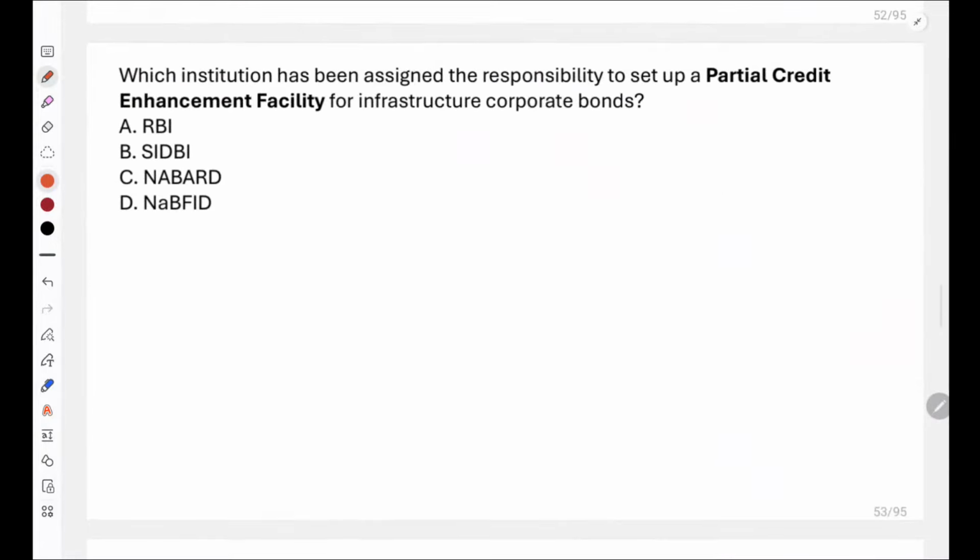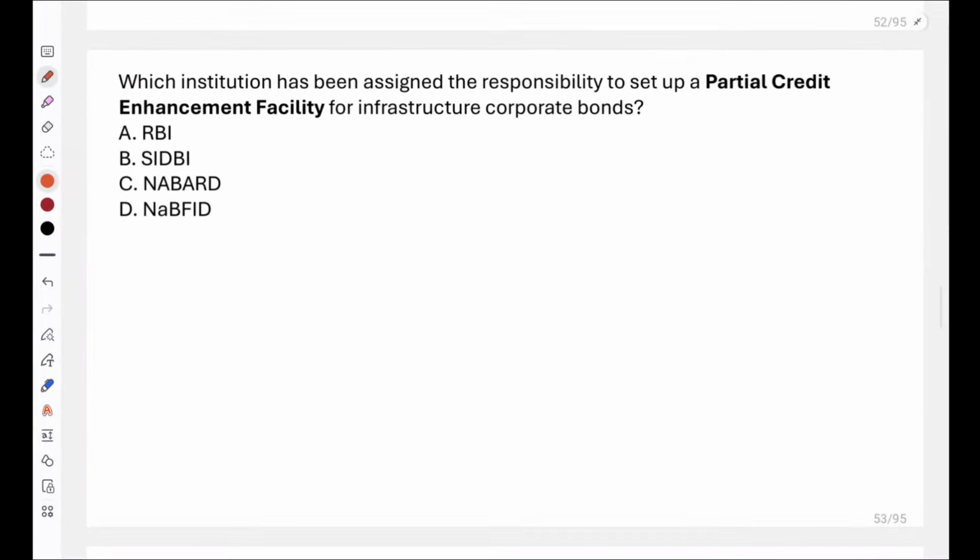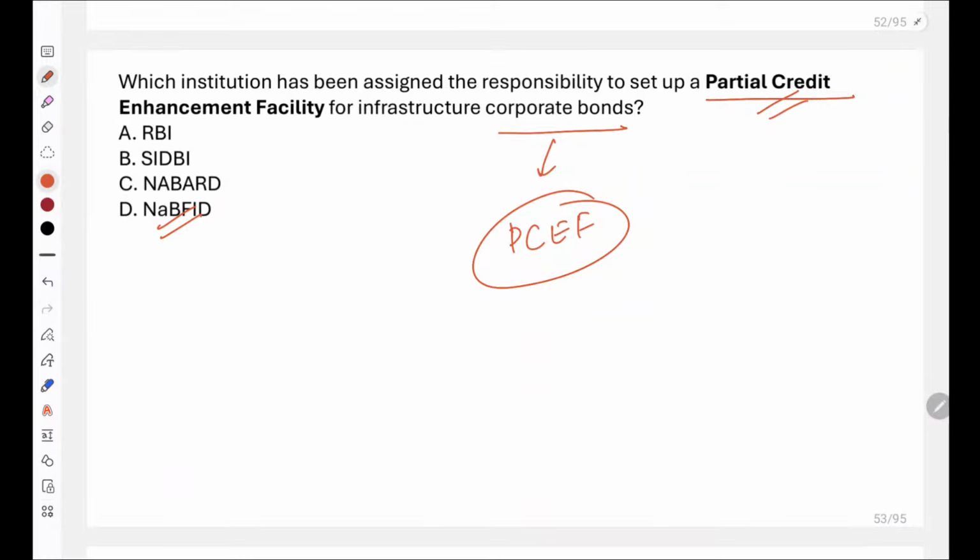Very good. Now, which institution has been assigned the responsibility to set up a partial credit enhancement facility for infrastructure corporate bonds? RBI, SIDBI, NABARD or NABFID? Which institution has been assigned responsibility to set up a partial credit enhancement facility? Very good everyone. No, Namrita, it is not NABARD everyone. It is NABFID. So please remember that NABFID has been assigned responsibility to set up a partial credit enhancement facility. So NABFID would be the correct answer.